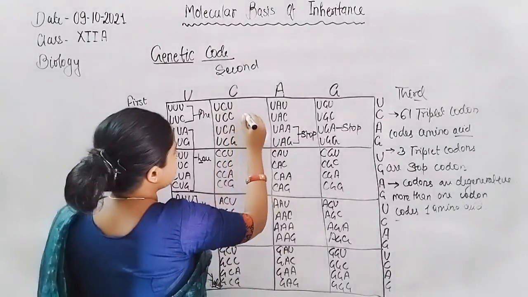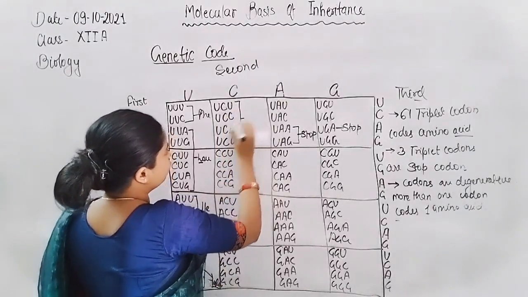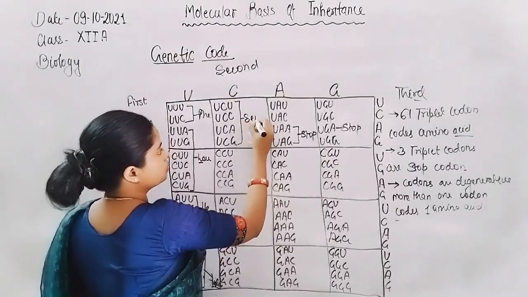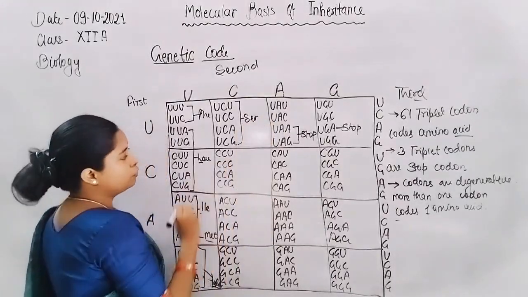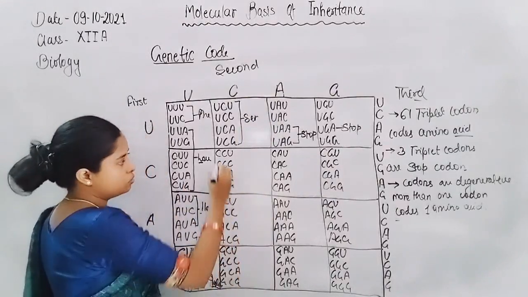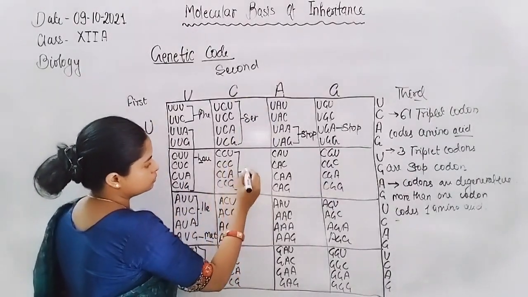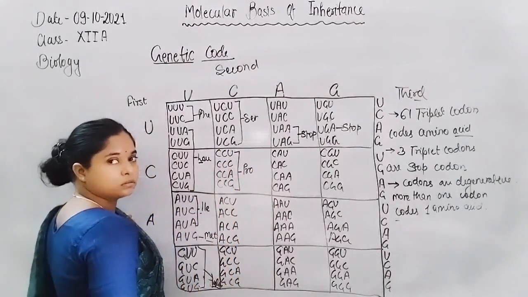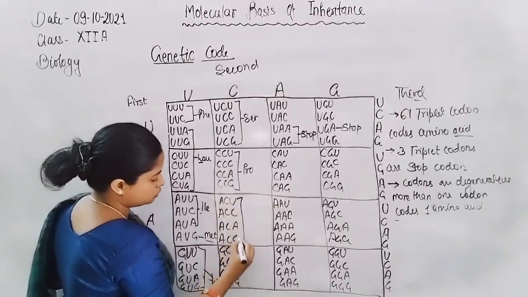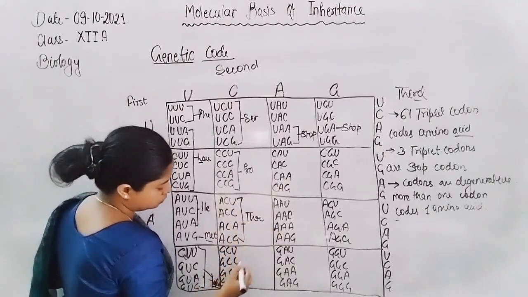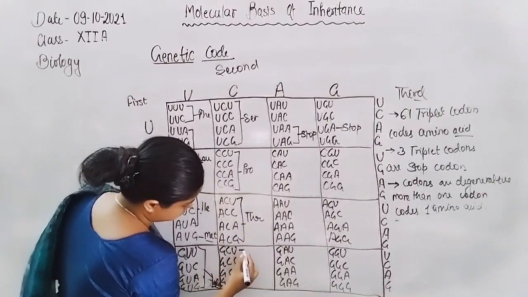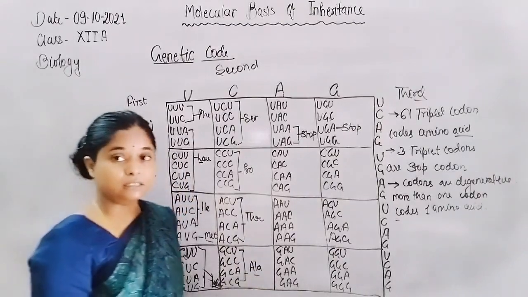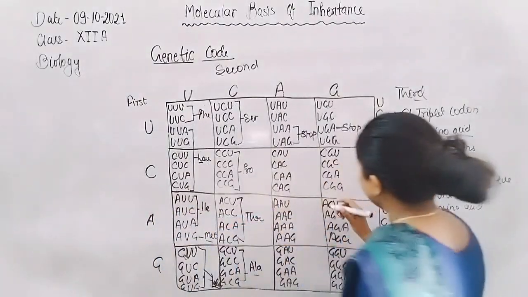Now all these 4 code serine. If any of the 4 is present in a coding sequence, it codes only serine. These 4 codons code proline, these threonine, and these alanine.